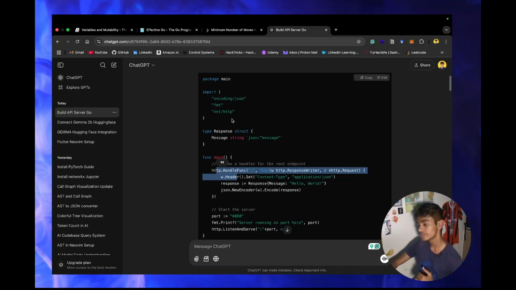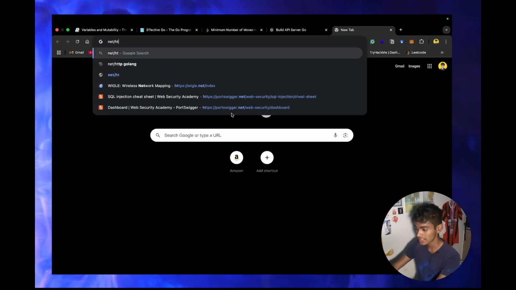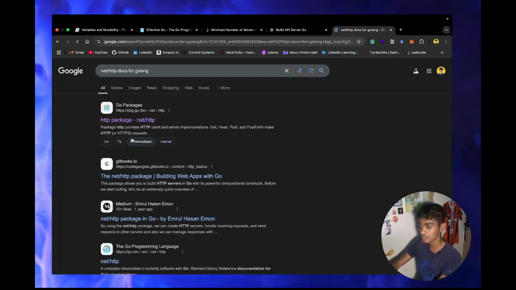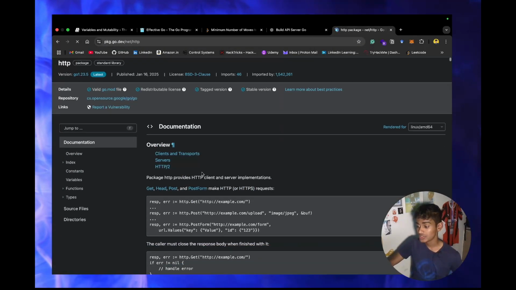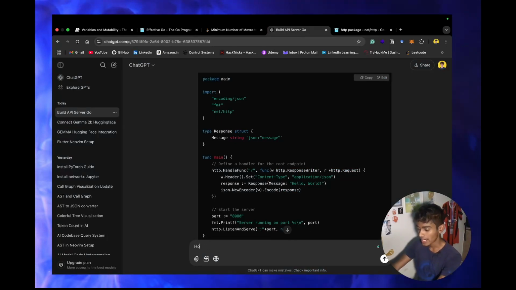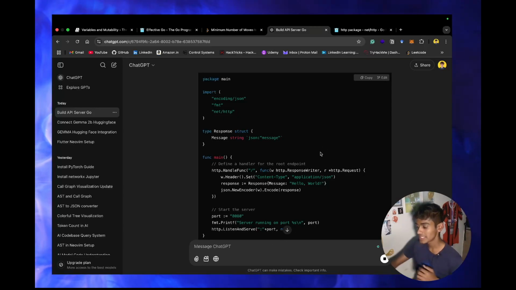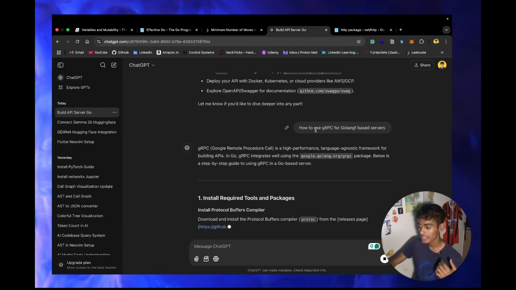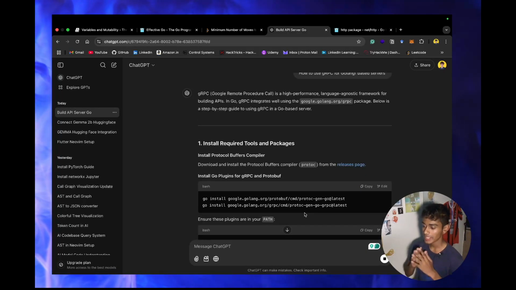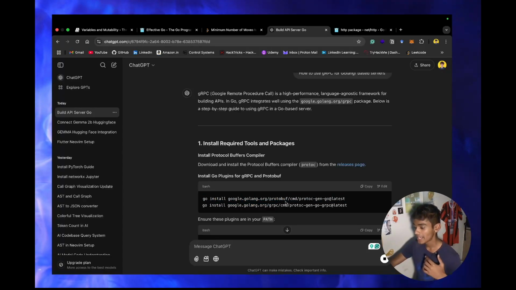Now you know that there is a net/http library, so you can just move on to learning the net/http docs for Golang and go ahead and read the documentation as you need it. Now most of the time, if you're doing some usual stuff, like if you put in here how to use gRPC for Golang based servers, it will fetch you where the gRPC is and how you can use it. It will make you understand what these links are going to do, how to install packages in Golang, and how you can install those package managers and how you can work with them.